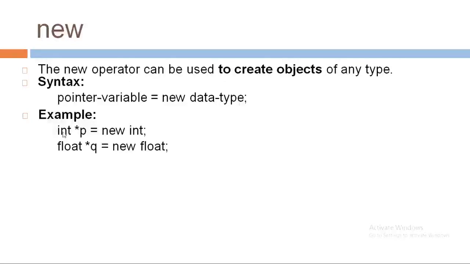See the example, int star p is equal to new int. Here pointer variable p will be allocated memory dynamically, that is equal to the size of integer variable with using new operator. In the second line, float star q is equal to new float will allocate memory to the pointer q of size float variable.